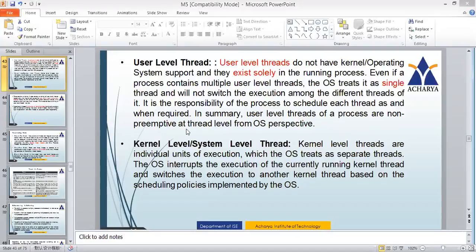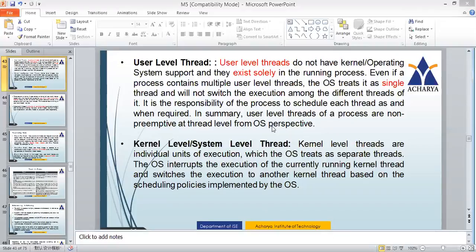So whenever it is executing at user level thread, then it is solely the responsibility of the process to take care. Operating system will treat all the threads as just one thread. So internal context switch or preemption will not be done by the operating system. So this is about the user level thread.